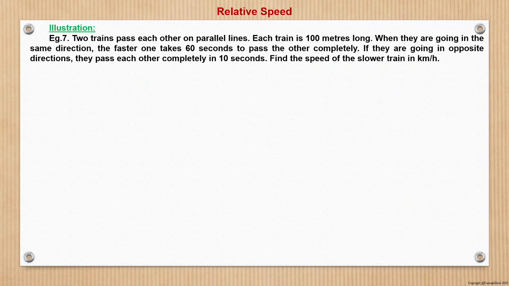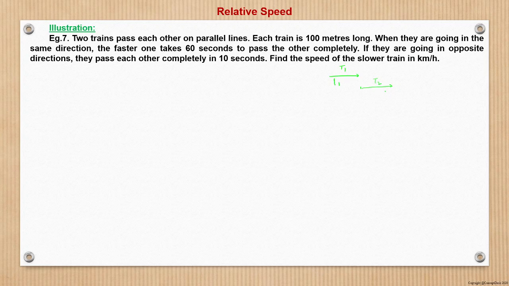Now question number 7. Two trains pass each other on a parallel track. Each train is 100 meters long. When they are going in the same direction, the faster one takes 60 seconds to pass the other completely. Now see, here two trains are passing. This is a train T1. When they are going in the same direction, and let us say this is train T2, each one is 100 meters long.